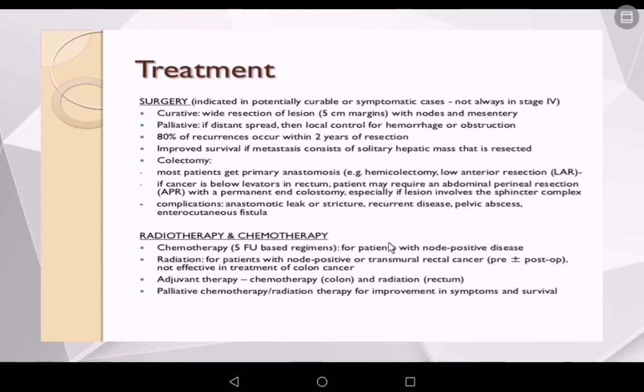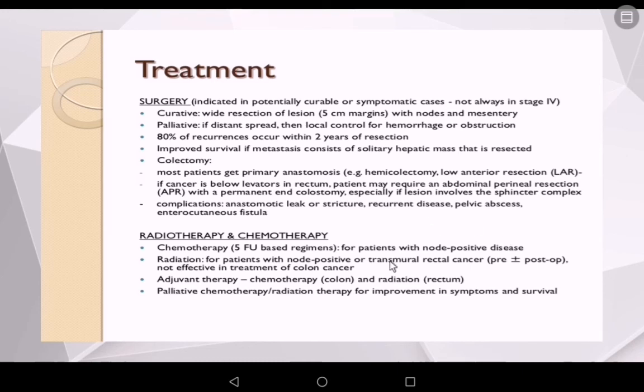Colectomy is the mainstay of treatment, and it will include hemicolectomy or low anterior resection. The complications of the surgical colectomy include anastomotic leak or stricture, recurrent disease which occurs within 2 years, pelvic abscess, or enterocutaneous fistula.